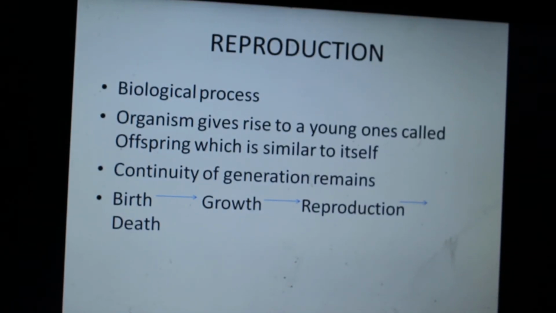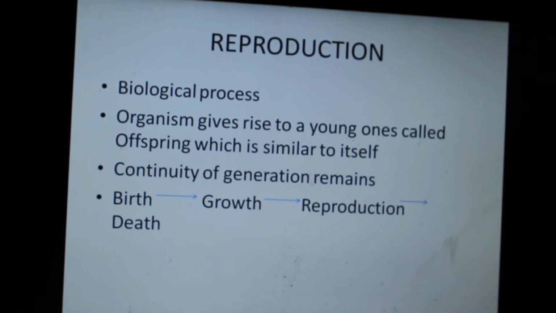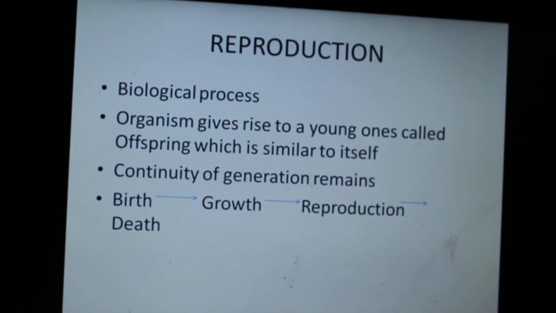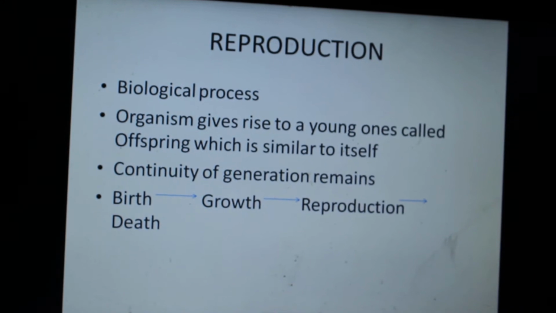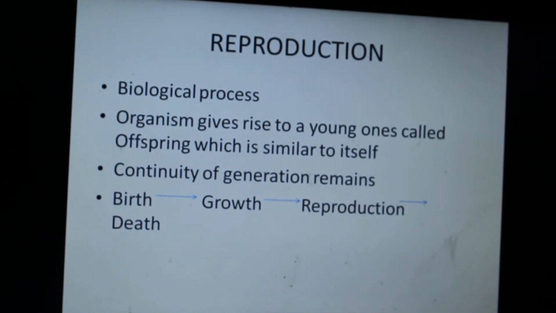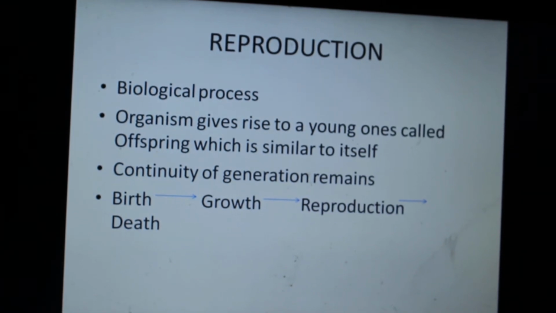Reproduction. What is reproduction? Reproduction is a biological process. It's the process by which an organism gives rise to its younger one, and the organism who gives birth is parent, and the one who takes birth is offspring. And they are similar because the organism which is giving birth transfers its genetic material to the young one. That's why the parent and offspring are similar. That's why you look like your parents.